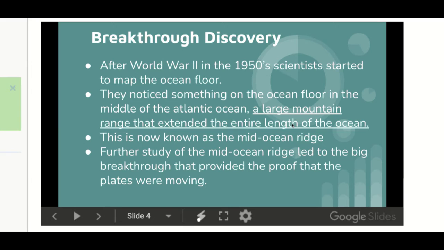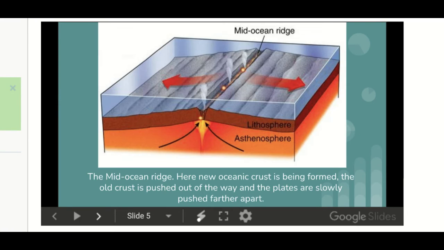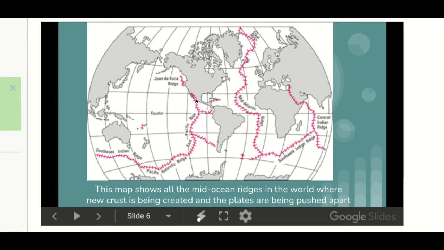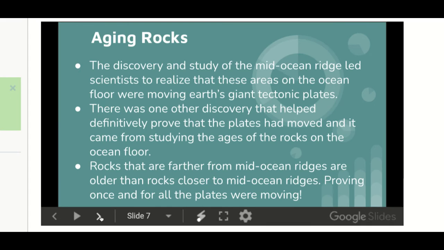A large mountain range was discovered going the entire length of the Atlantic Ocean, and upon further study of that ocean, we realized that new crust was being formed there, and that was pushing the plates, moving the plates. So here's the mid-ocean ridge. New magma bubbles up, lava bubbles up. It pushes the old stuff out of the way, and that is moving the plates. And we can see these mid-ocean ridges all around the Atlantic, Indian Ocean, Pacific Ocean, creating new crust, moving plates around.